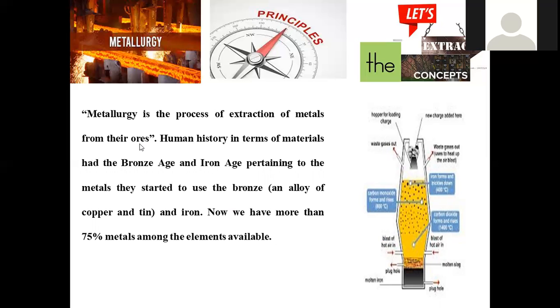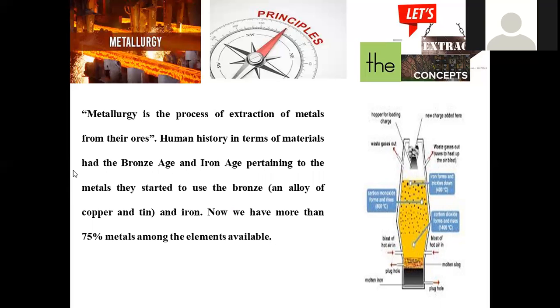But an ore is a material where the maximum percentage of metal and minimum percentage of impurities are there, which is profitable and suitable for extraction and further fabrication. Those are regarded as ores. So from this ore, the sequential steps involved in the extraction, that entire process is regarded as metallurgy.